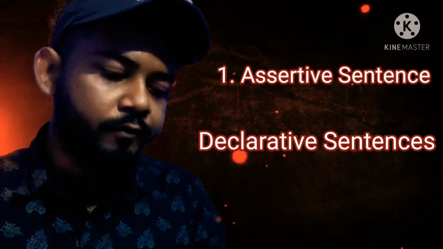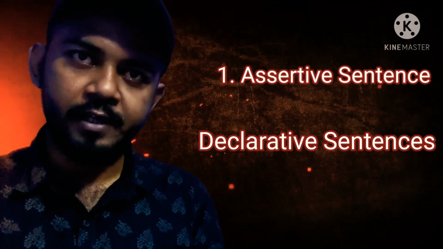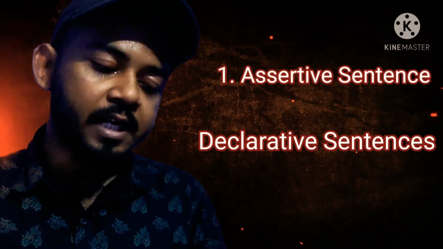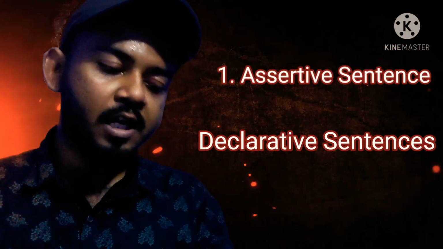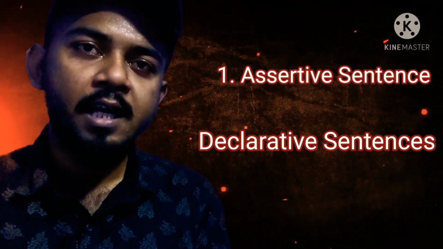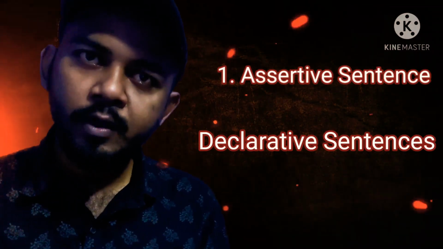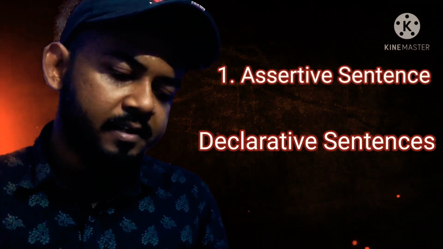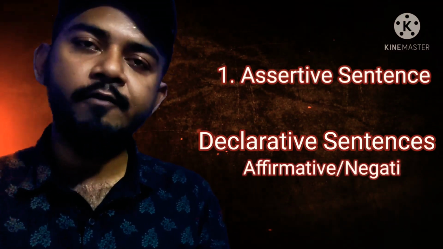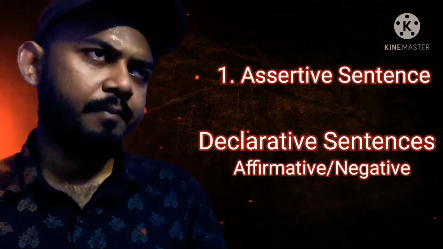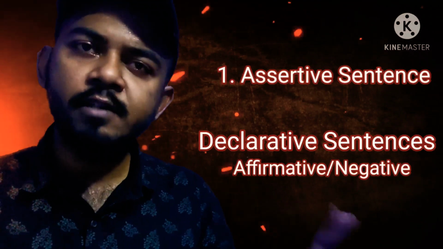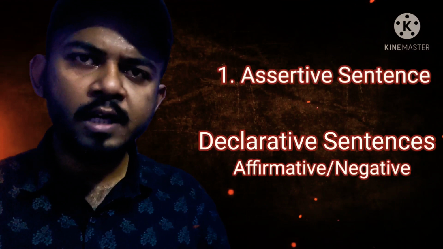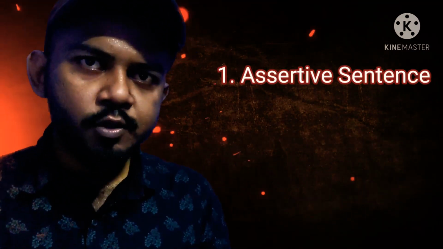Let's refer to the book for a few examples. We love our country. We stood up when the teacher entered the class. The earth moves around the sun. I live in Mumbai. These are all simple statements, and these come under assertive sentences. Assertive sentences can either be affirmative or negative. I like mangoes. I don't like mangoes. Both of these sentences end with a full stop. These are declarations. I'm declaring I like mangoes or I don't like mangoes. I hope you understood this.